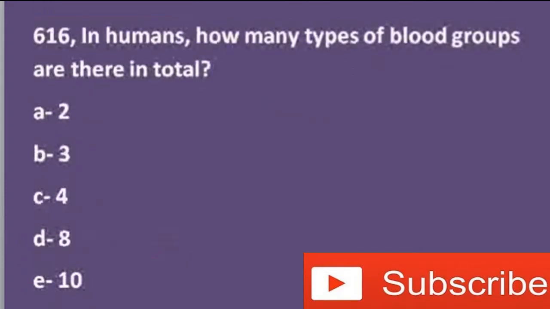In humans, how many types of blood groups are there in total? Options are 2, 3, 4, 8 and 10. It is actually 8. There are 8 types of blood groups in total in humans, and they are blood group A, blood group B, blood group AB and blood group O, and their respective negatives, that is A negative, B negative, AB negative and O negative. So there are a total of 8 blood groups in humans.